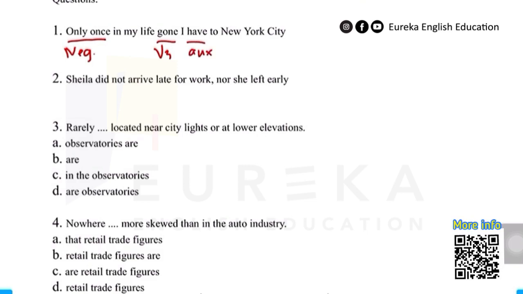What is the mistake here? Exactly. You have to put the word "have" first, and make it this way: "Have I gone?" So the sentence would be "Only once in my life have I gone to New York City." Done. Let's move on to number 2.